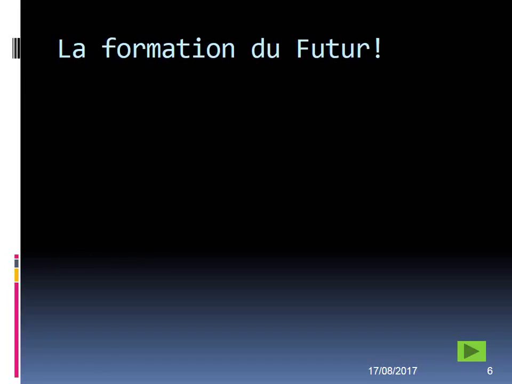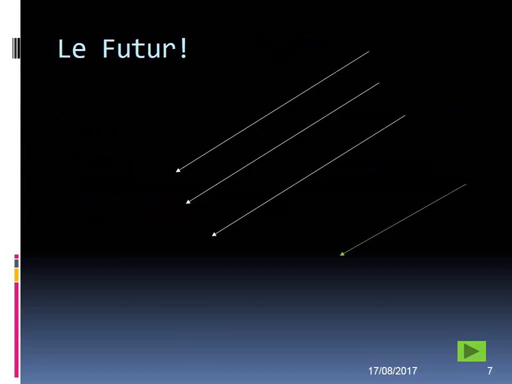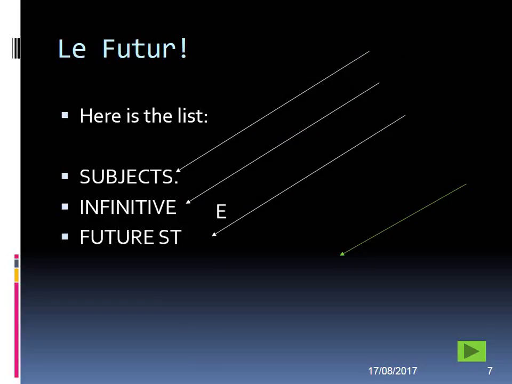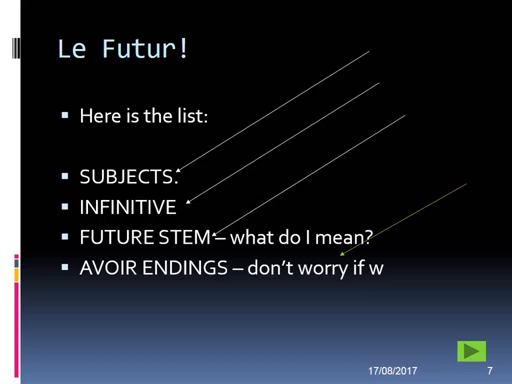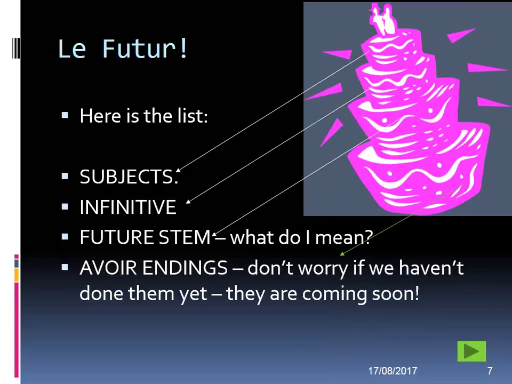On y va. La formation du futur. So, how to create it. First, we'll need a list of ingredients. Again, we think of it as a cake, and in order to bake this cake, you'll need all of the ingredients, otherwise it won't work. So, 4 arrows, 3 white, 1 green. Here's the list: subjects, infinitive, future stem. What do I mean by that? Well, I'll show you now. And then your avoir endings. Don't worry if we haven't done them yet. They are coming soon, so don't panic about that yet. I'm going to show you them from this cake, as we've seen before, for this particular tense.